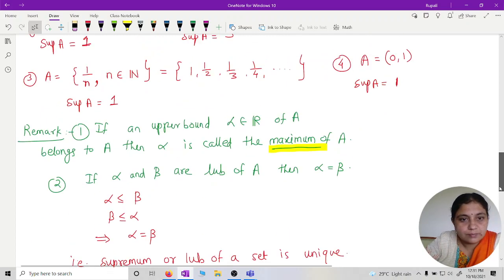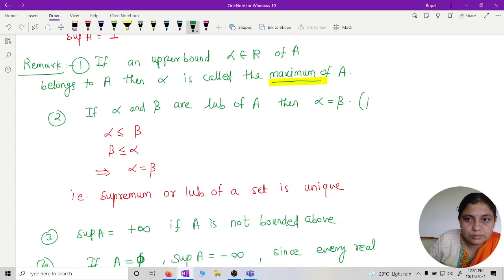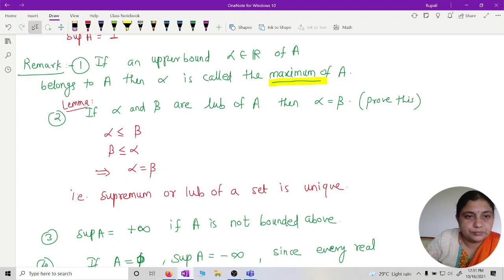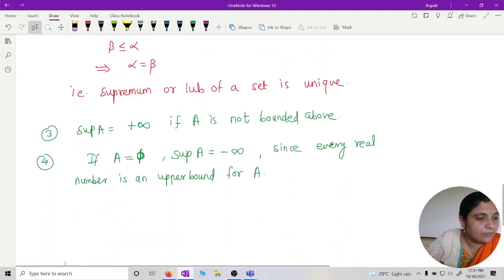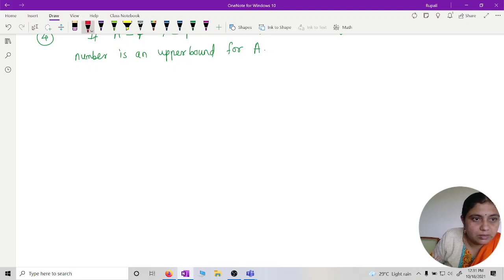So this you can prove yourself. I have just written it in short. It's just something we can write as a lemma. Okay, so now take another lemma.